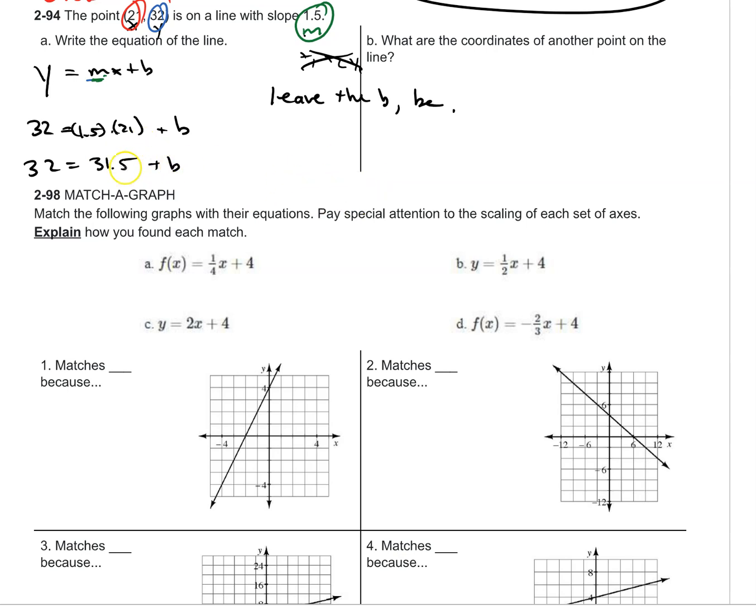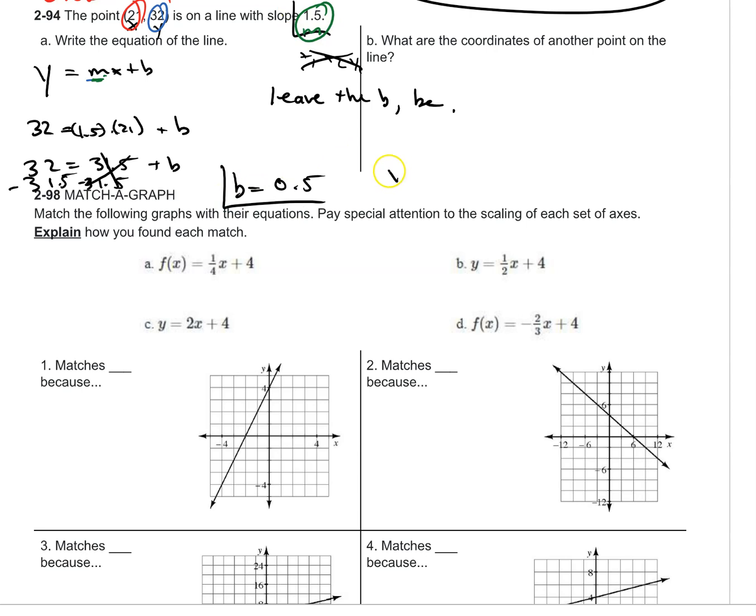All right, and then you solve for b. 31.5 plus what is 32? It's just like a simple equation now. Even though it has a decimal, it's still not that bad, right? You just take away 31.5. And 32 minus 31.5 is, of course, 0.5. There's my b. There's my slope.